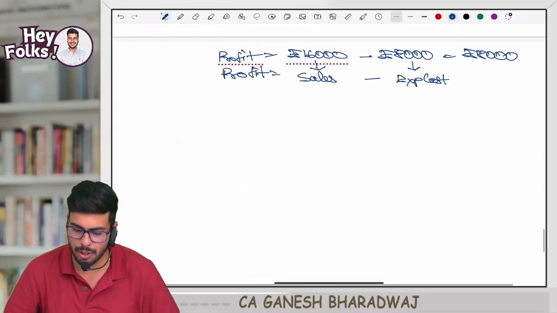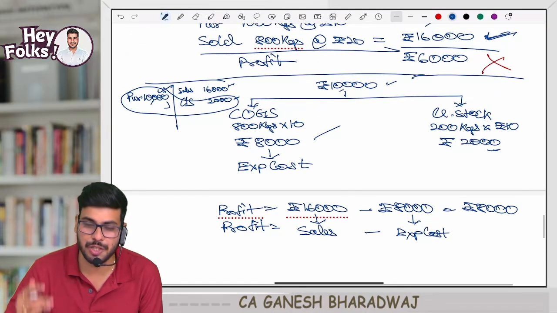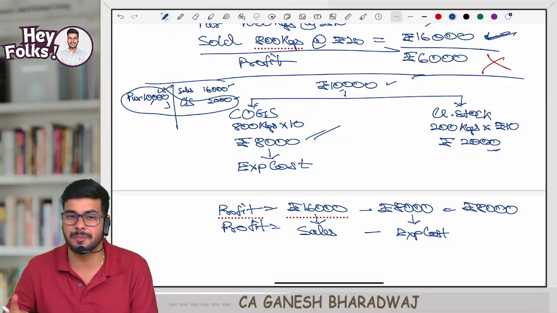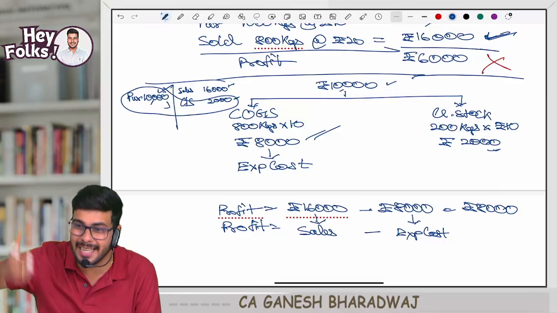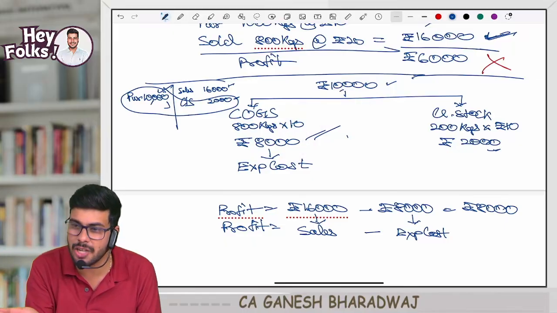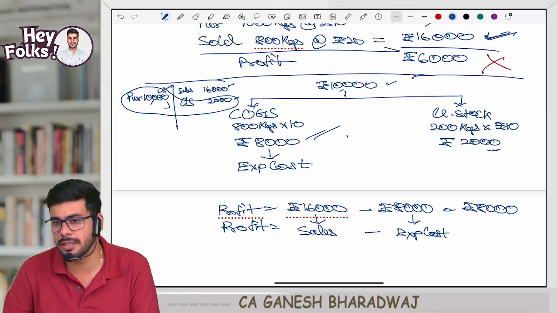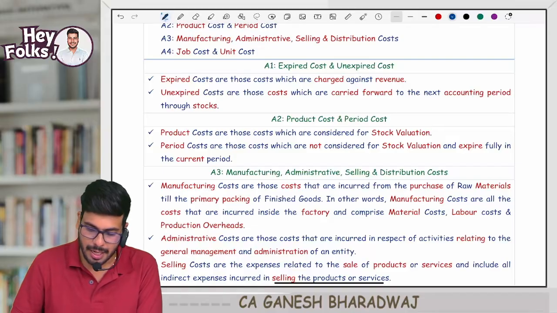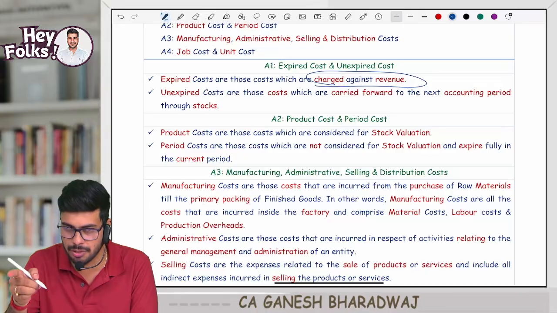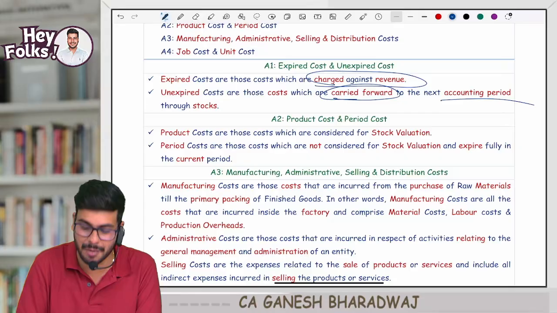So profit is equal to what minus what? Sales minus expired cost. In this case, 8,000 rupees is going to be the expired cost. Expired cost means that component of cost that dies, expires in the current year, or you can say the cost which is getting knocked off against your sales revenue to arrive at the profit. Now you go and read, you will understand. Expired costs are those costs which are charged against revenue, 8,000 rupees. Unexpired costs are those costs which are carried forward to the next accounting period through stocks.